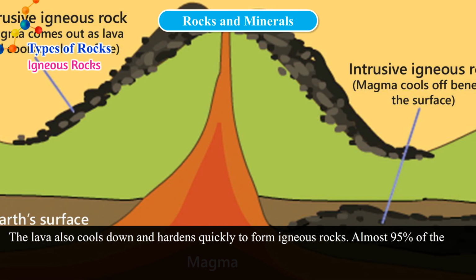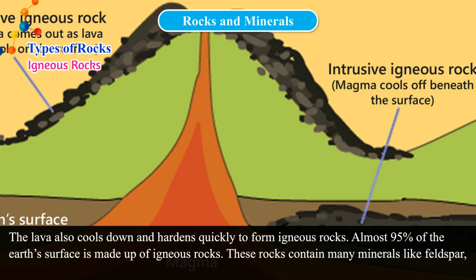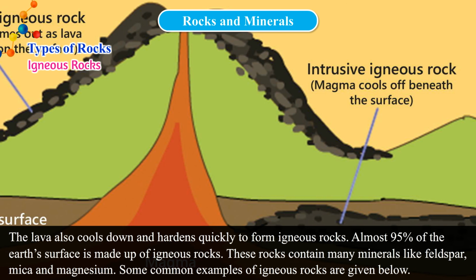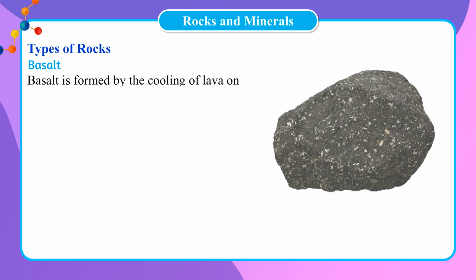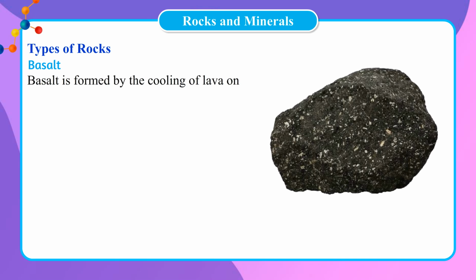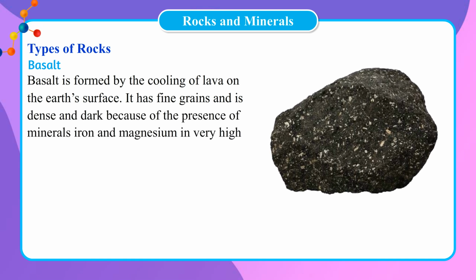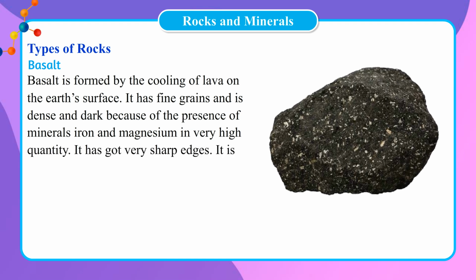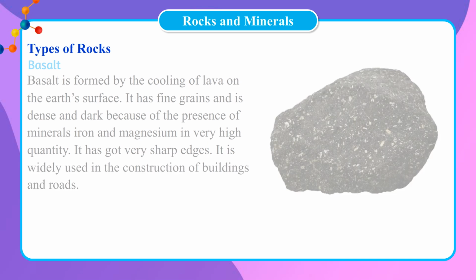Almost 95% of the Earth's surface is made up of igneous rocks. These rocks contain many minerals like feldspar, mica, and magnesium. Some common examples of igneous rocks are given below. Basalt. Basalt is formed by the cooling of lava on the Earth's surface. It has fine grains and is dense and dark because of the presence of minerals iron and magnesium in very high quantity. It has got very sharp edges. It is widely used in the construction of buildings and roads.